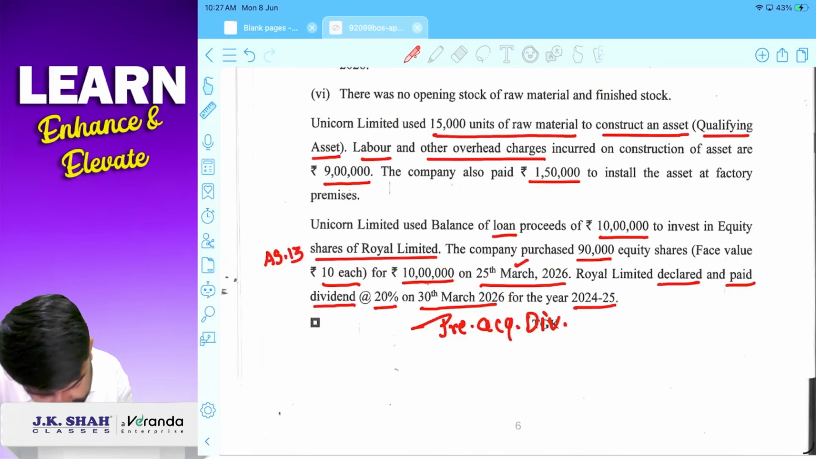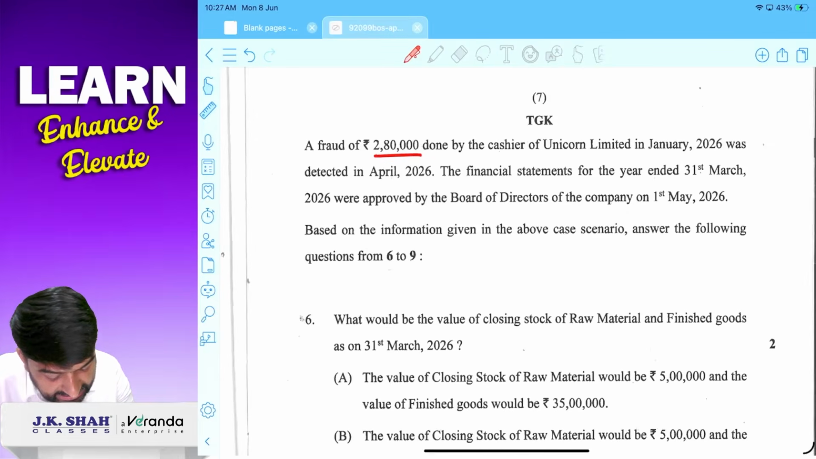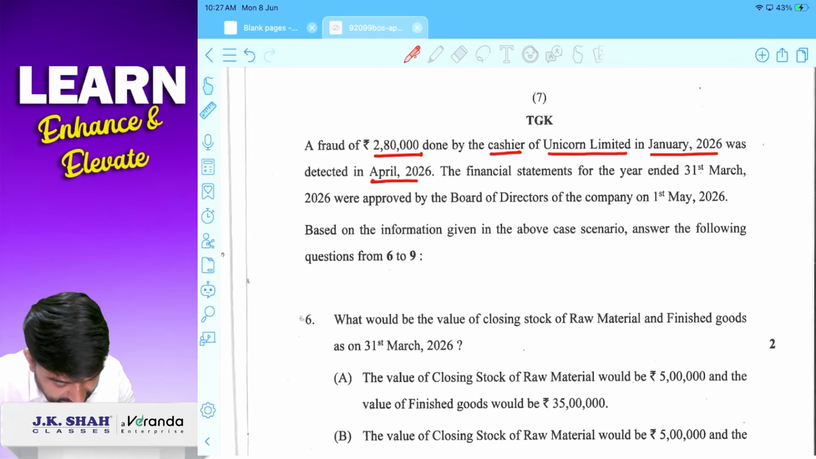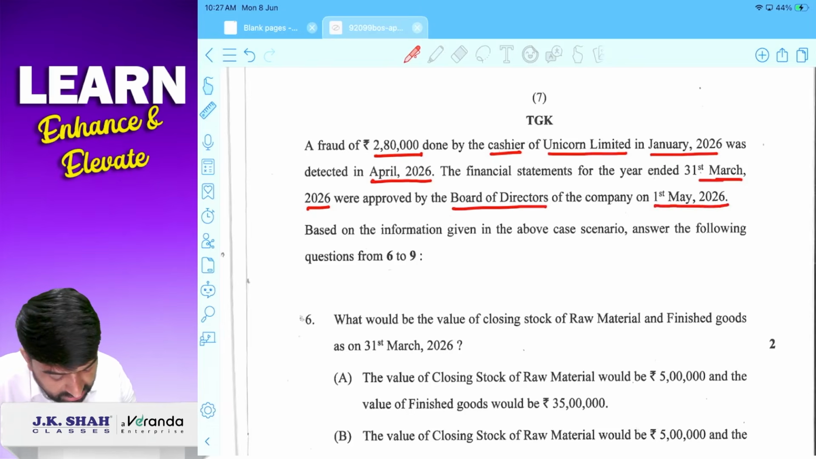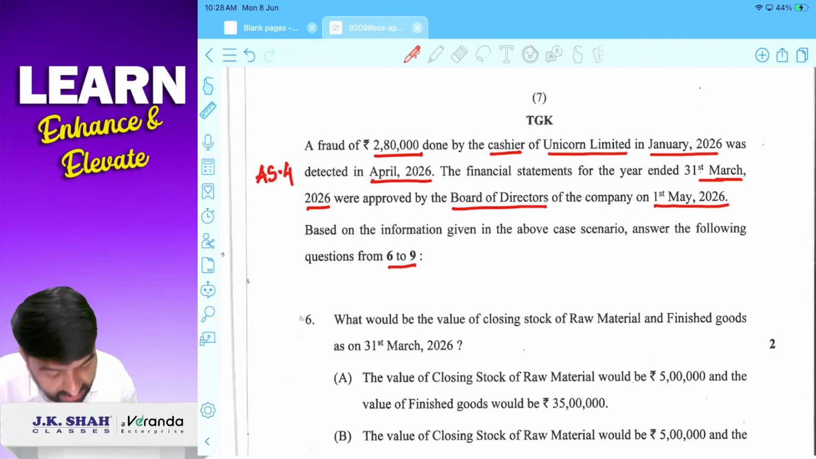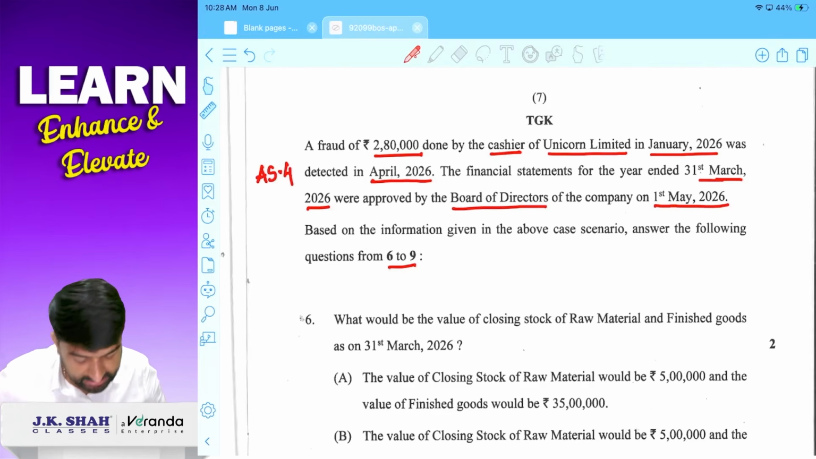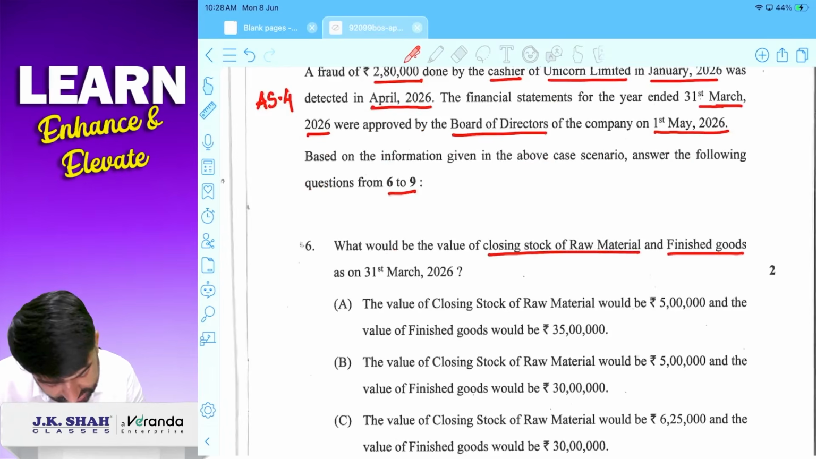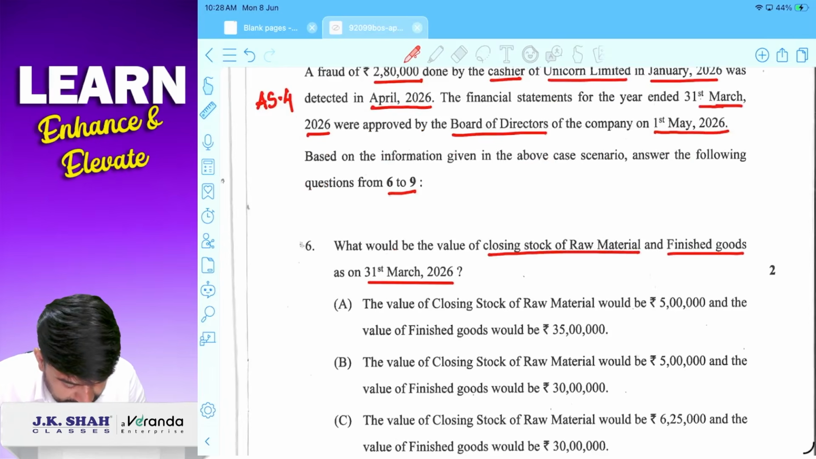I hope you understood this. A fraud of 2,80,000 done by the cashier of Unicorn Limited in January 2026 was detected in April 2026. The financial statements for the year ended 31st March 2026 were approved by Board of Directors of the company on 1st May 2026. Based on the information given in the above scenario, answer the following question from 6 to 9. ठीक है, ये fraud हुआ है, AS4 से connected रहेगा. That is adjusting event or non-adjusting. ठीक है, start करूँ. What would be the value of closing stock of raw material and finished goods as on 31st March 2026? Fair enough.